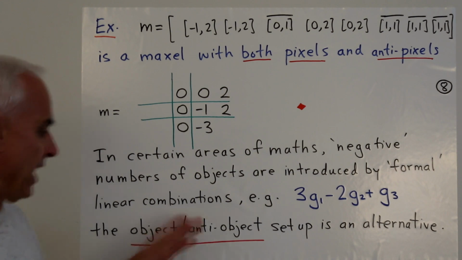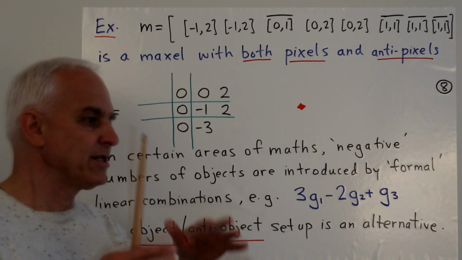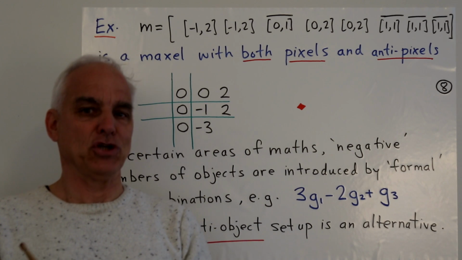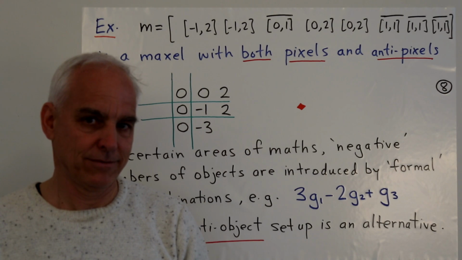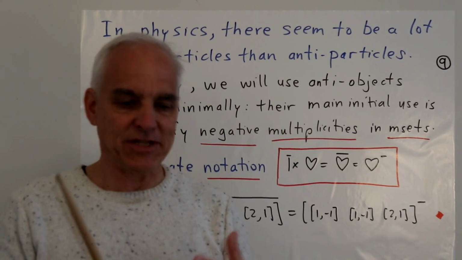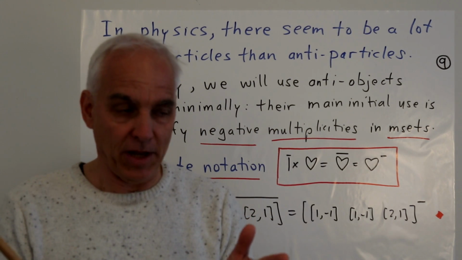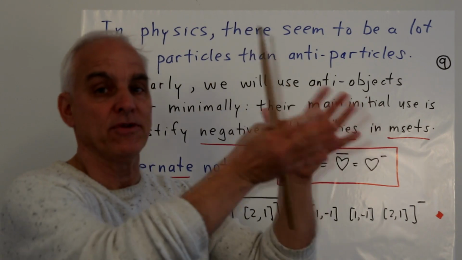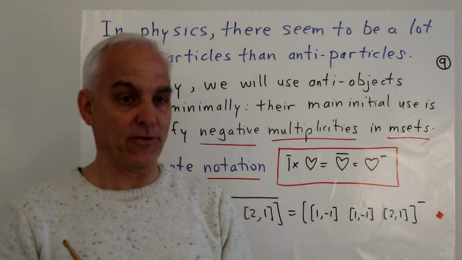So this object anti-object setup is an alternative to some more loose kind of discussion that one often finds in advanced algebra courses. Now, a curious aspect of the 20th century physicists' understanding of particles and antiparticles is that although there's this theoretical symmetry, practically, if you look out in the real world, you do not see a symmetry between particles and antiparticles.